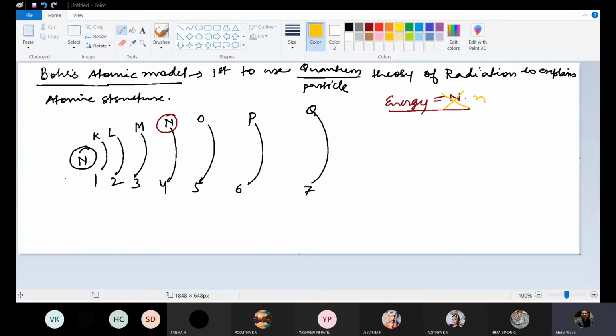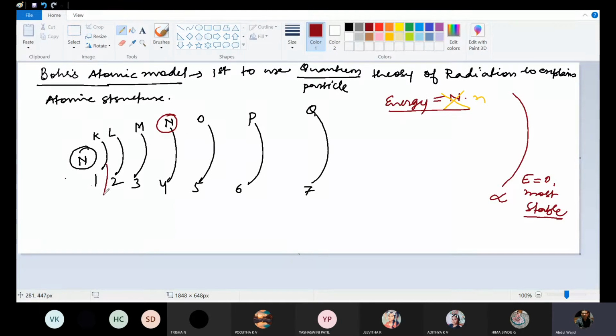Every shell has an energy. The shell which is there at infinity will have zero energy and will be most stable. The shells which are closer to the nucleus will have lesser energy.